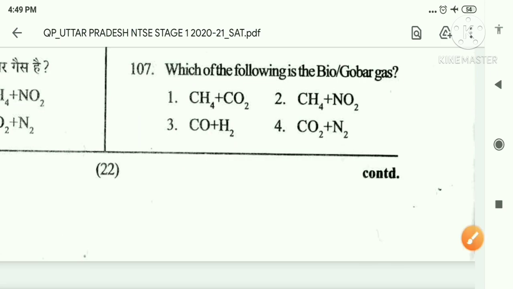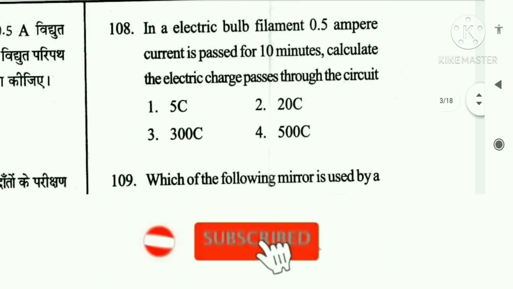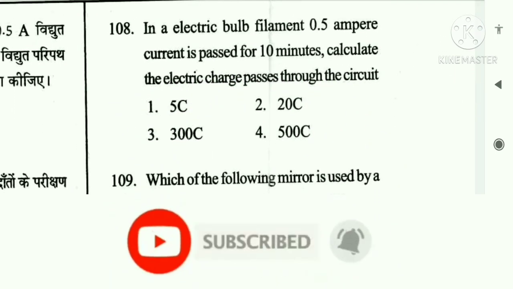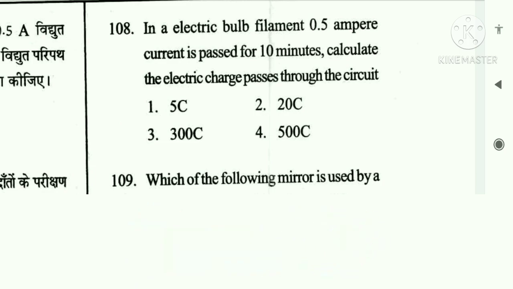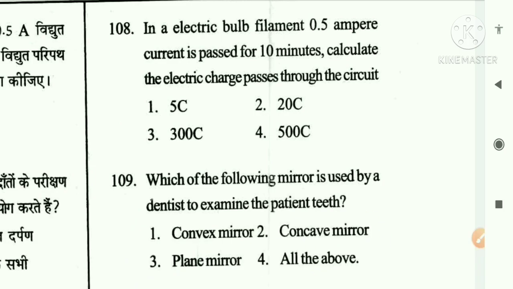Now let's go to the next question. In an electric bulb filament, 0.5 ampere current is passed for 10 minutes. Calculate the electric charge that passes through the circuit. Option 1 5 coulombs, option 2 20 coulombs, option 3 300 coulombs, option 4 500 coulombs.